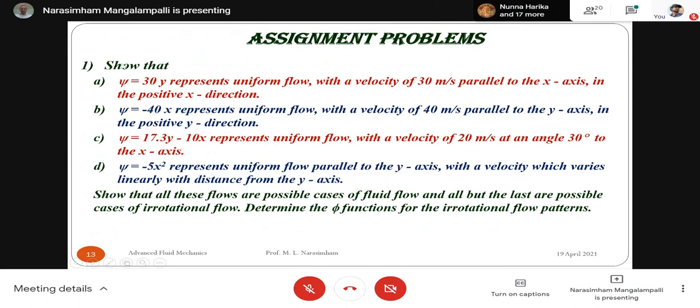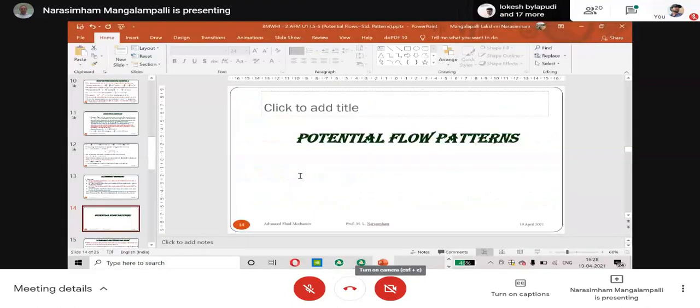Now I have given these 4 problems. When we meet on Wednesday, I will be asking about any equation: the continuity equation and the energy equation, the energy equation for ideal fluids and the energy equation for real fluids. For real fluids, we got it by integrating the Euler's equation along the streamline. Now we will consider, from the next class onwards, some standard ideal flow patterns.